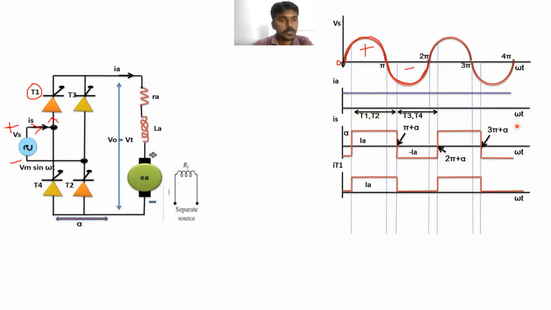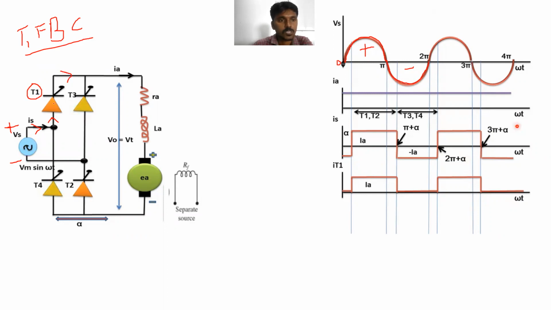The anode terminal of this thyristor is positive, means T1 is in forward bias condition.